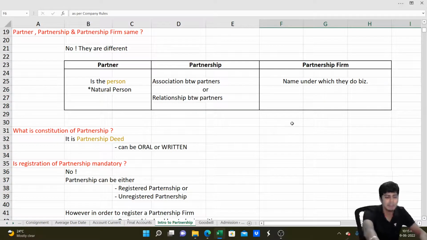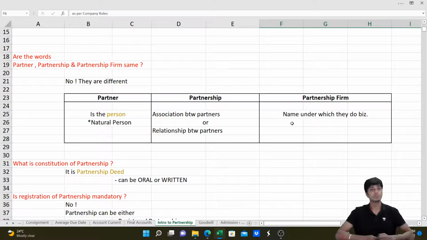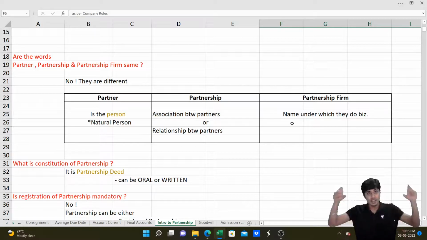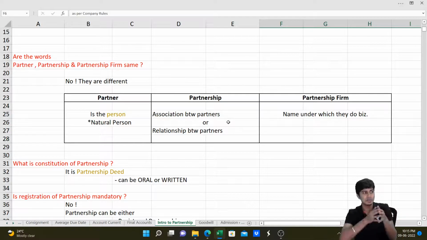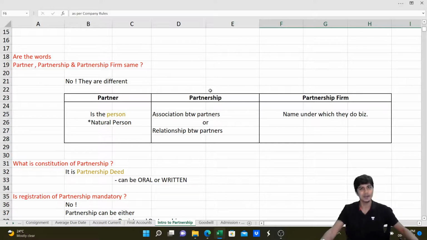Are the terms partner, partnership and partnership firm the same? No, they're different. Partner is the individual. Partnership is the relationship between these individuals. Partnership firm is the name under which these partners perform their business. Got it? Partners represent the firm. So if the partnership is liable, partners are liable. You cannot say partnership and partners are two distinct persons. No. There is no separate legal entity. Partners themselves represent the partnership firm. A separate legal entity is there only in the case of a company. Yeah, it's a body corporate.